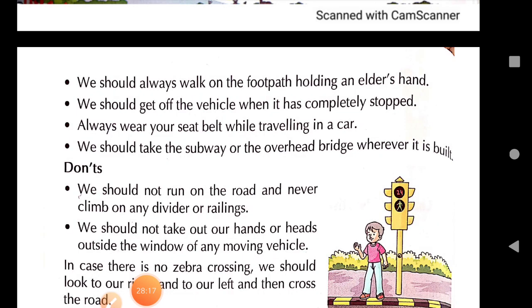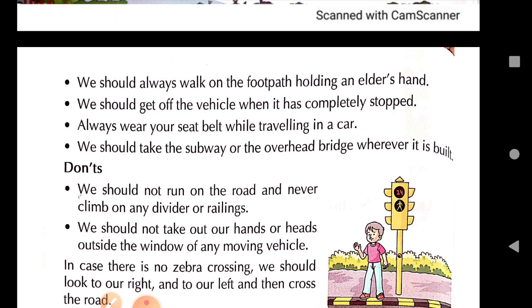And if you come to school by bus, then you must get up on time and be at the bus stop on time. Don't run for the bus that you are late, the bus has come and you are running to catch the bus. Okay, be on time so that you don't have to run. That is, avoid running for the bus and then always stand in a queue while boarding the bus.